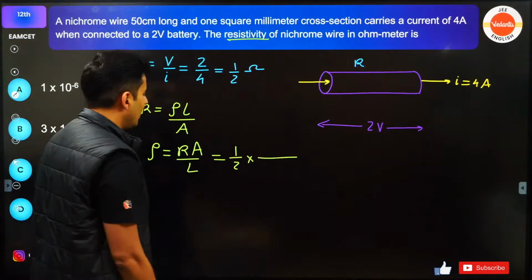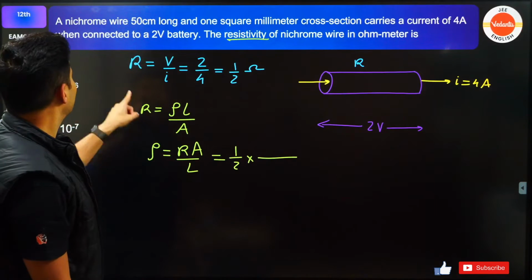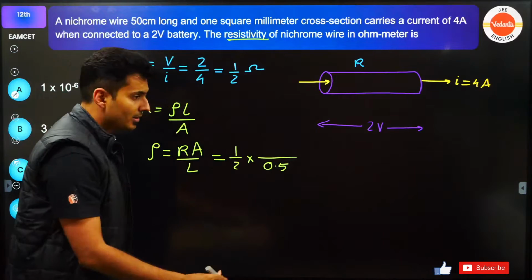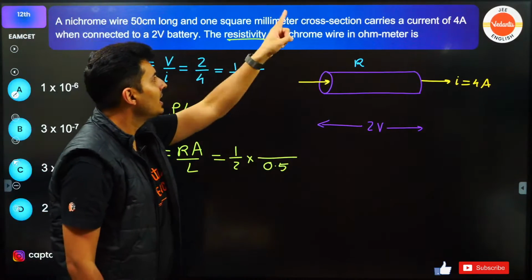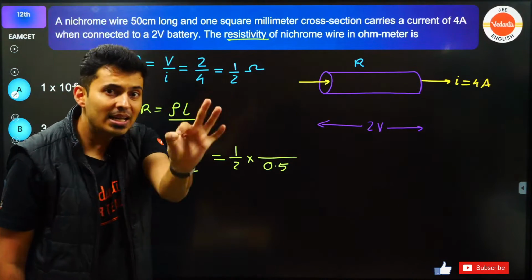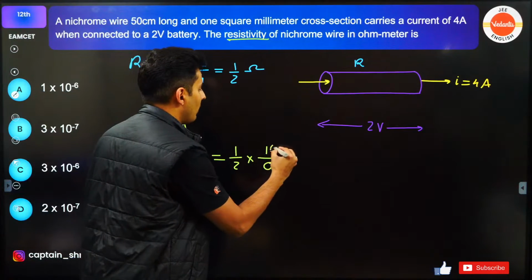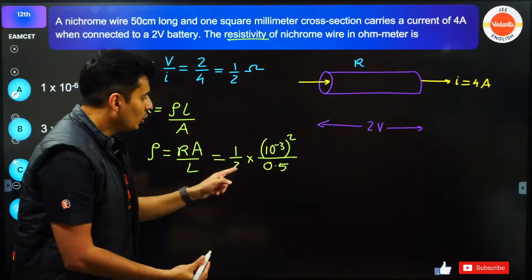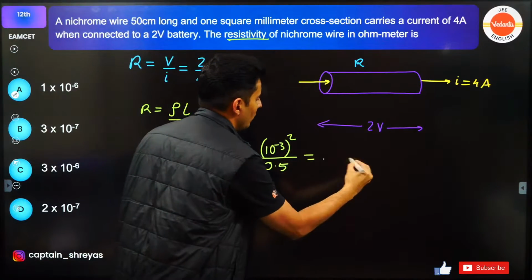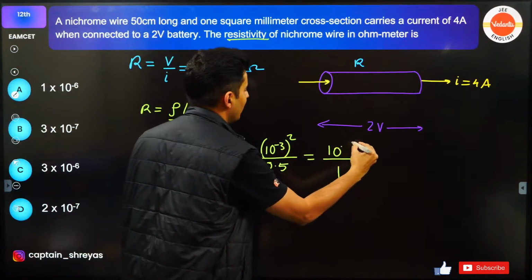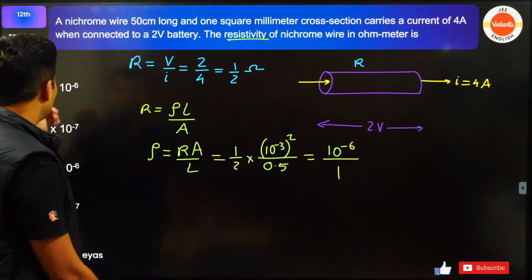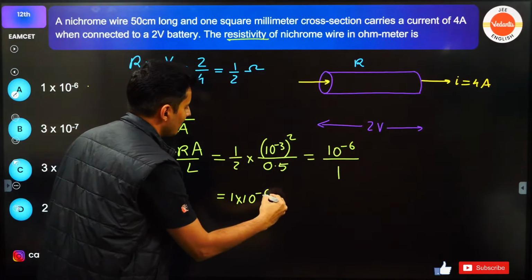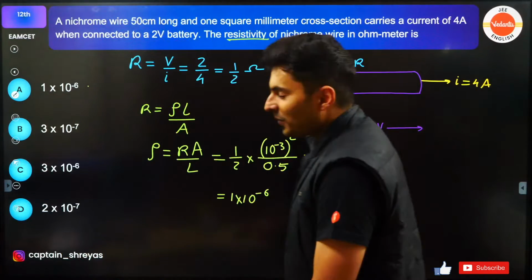Then you have area and length. Length of the wire is given, 50 centimeter long. So this is basically 0.5 meters. Area 1 millimeter square. 1 millimeter is 10 to the power minus 3, square of it, so raised to 2. 2 into 0.5 is 1. This will become 10 to the power minus 6. So do I have 10 to the power minus 6? Yes. So this whole thing becomes 1 into 10 to the power minus 6 ohm meter.